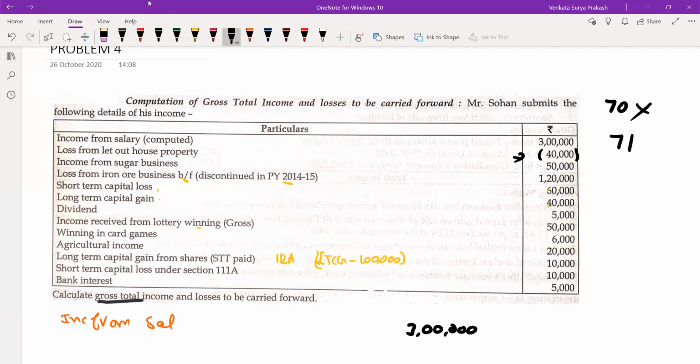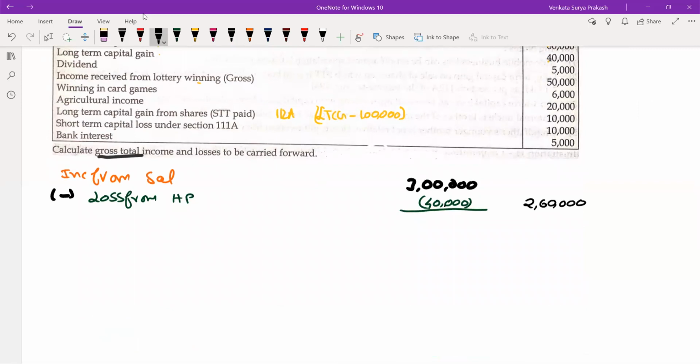So here, I will be adjusting less: loss from house property. What is the loss there? 40,000 is the loss. So we'll be adjusting this 40,000. 3 lakhs minus 40,000, the difference you get is 2,60,000, which will be the taxable income from salaries. There is no restriction. This you can set off with your PGBP, with your capital gains, or with your income from other sources, because there is no restriction at all. Then there is no income from house property.